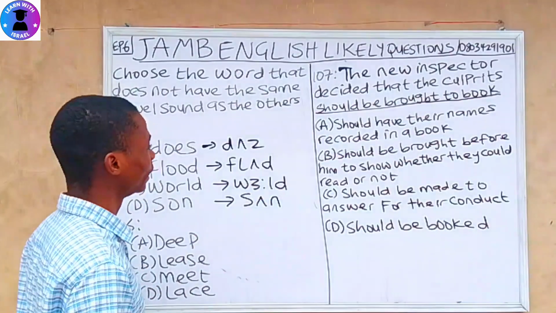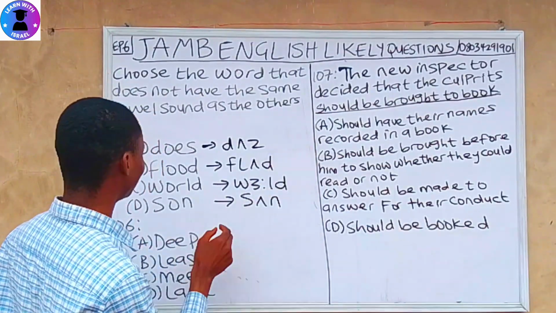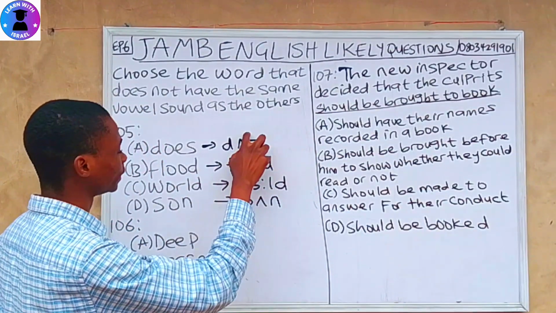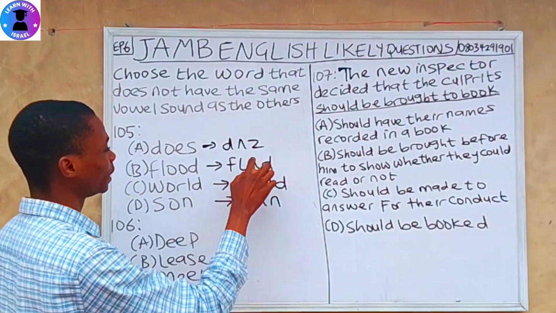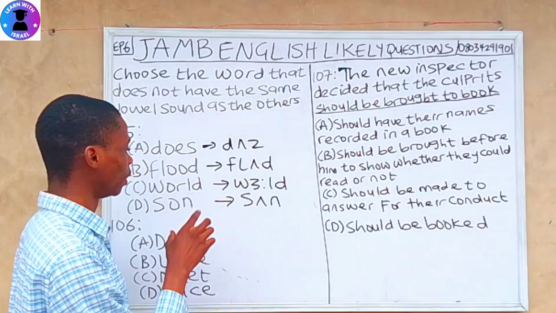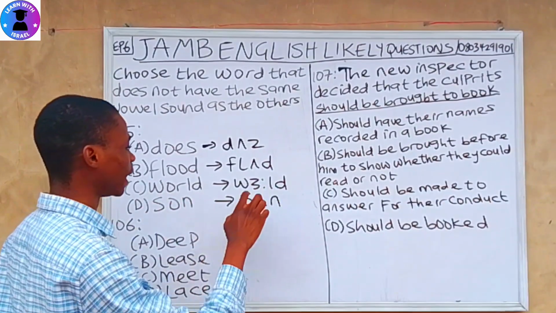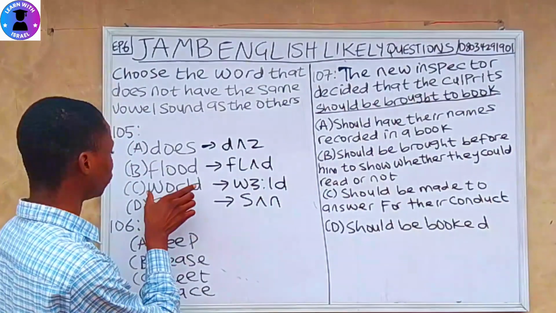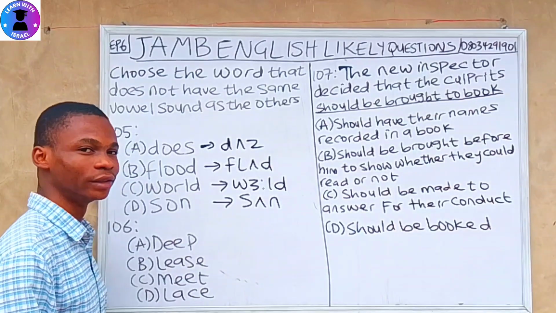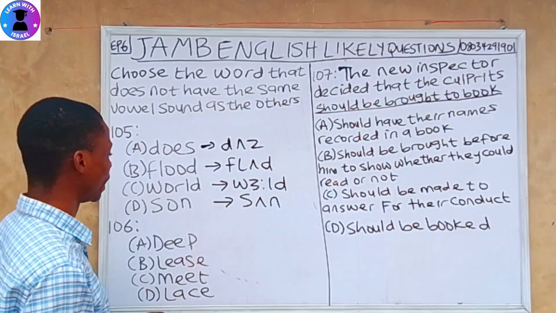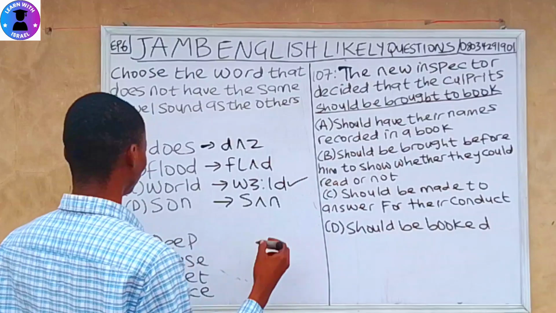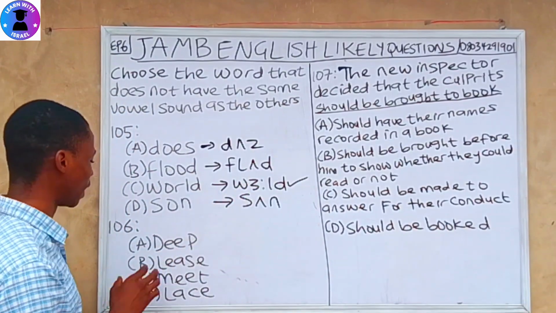If we check the vowel sound, you can see that option A has the same sound, dust. Option B has the same sound, flood. Option D also has the same sound, sun. But this one is different. It's not the same, it sounds different. So the odd one there is wall. So option C is the correct answer.